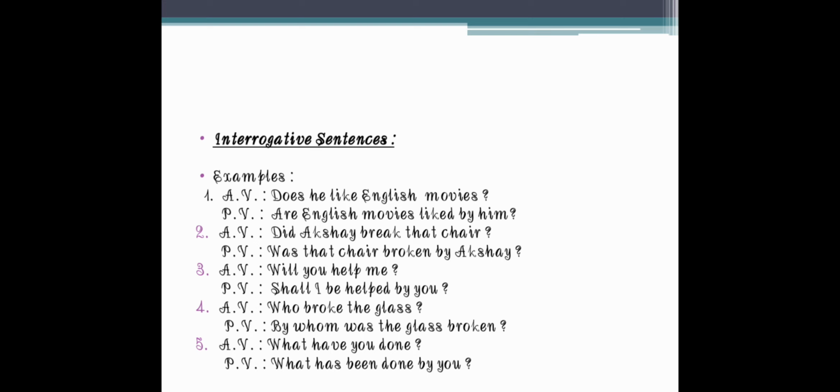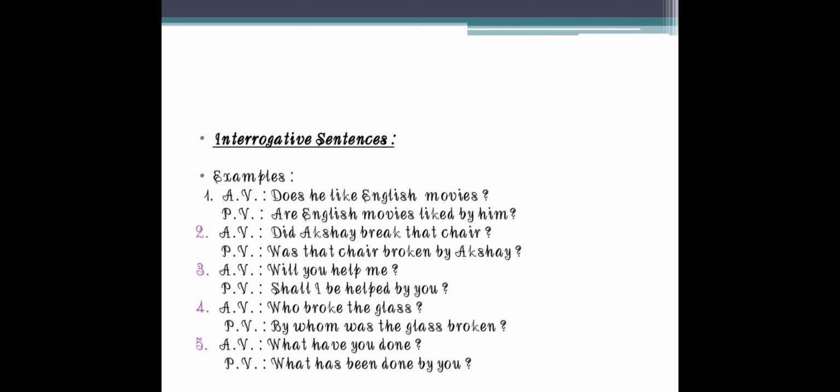Akshay is the subject and that chair is the object. So, was that chair. Now why was at the beginning? Because we are taking the object at the first place, so did will not come, and was will come. Was that chair, past form of the verb, that is broken by Akshay. Was that chair broken by Akshay?